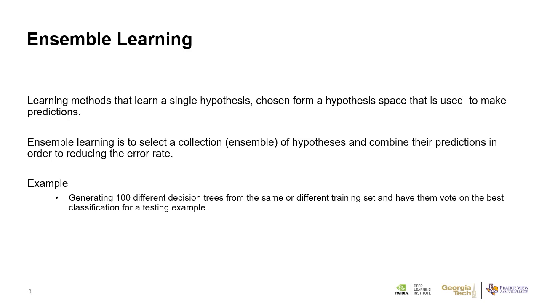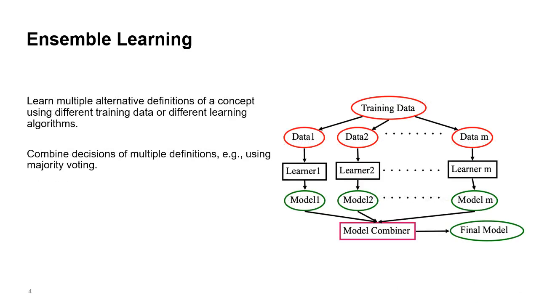For example, you can build 100 different decision trees from the same or different training sets and have them vote on the best classification for a testing sample. This figure presents an example of how ensemble learning works. You can build M subsets on the training data, then train M learners on these subsets to obtain M models. Finally, you can combine the predictions from these M models with majority voting.